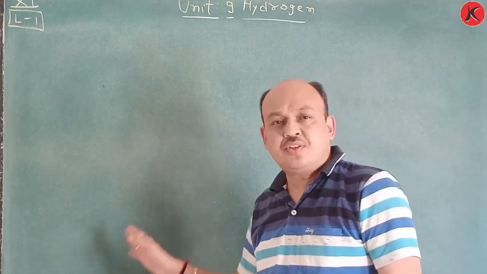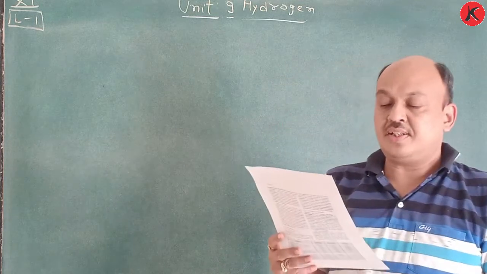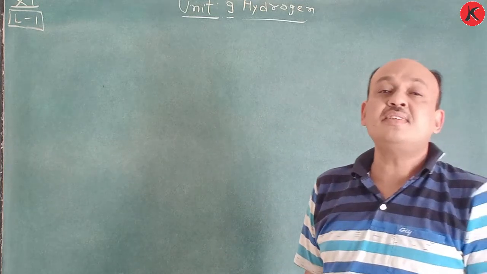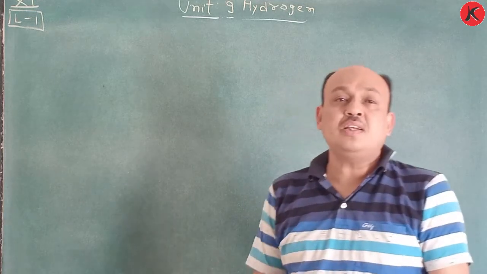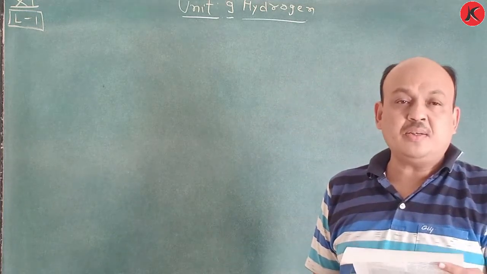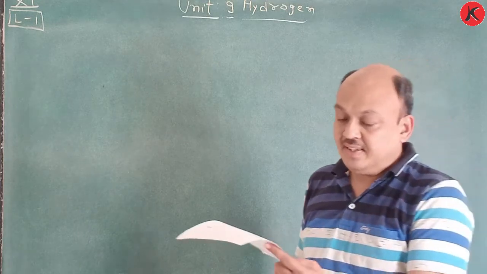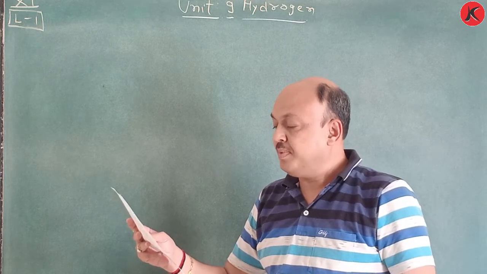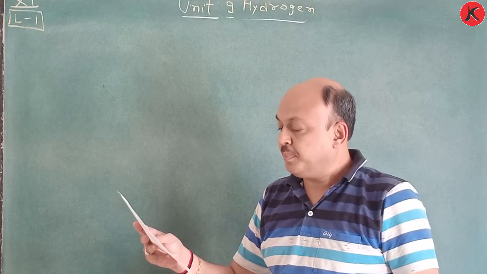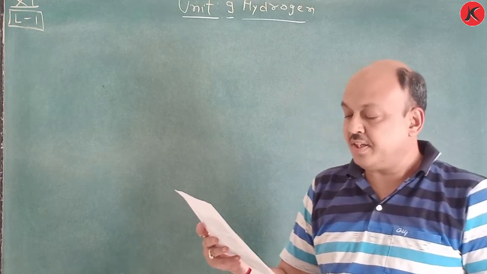You already know this one. Is a neutron there or not? It is a question mark because hydrogen possesses isotopes, which we have to learn. First we have to learn the position of hydrogen in the periodic table. Second, in the objectives it is written: present information on the position of hydrogen in the periodic table.